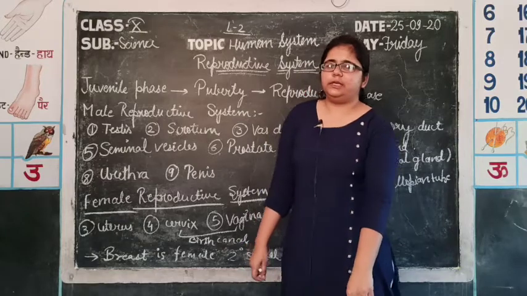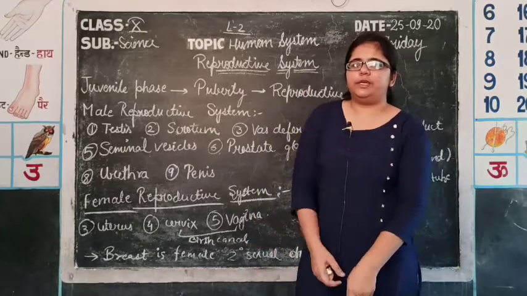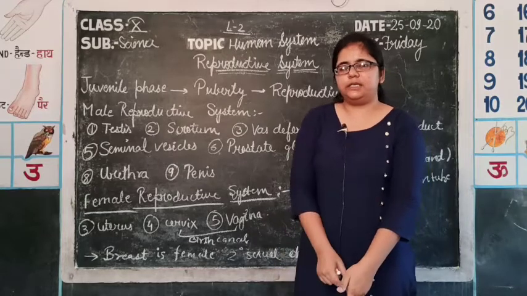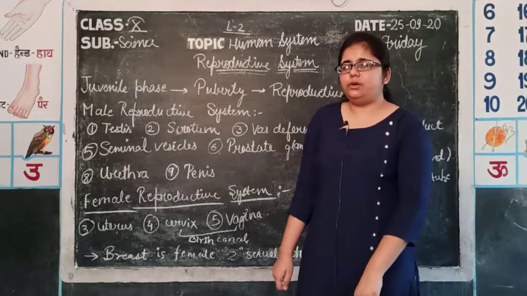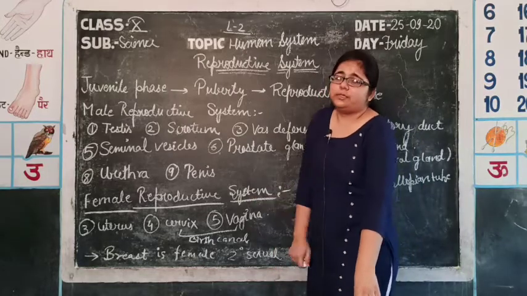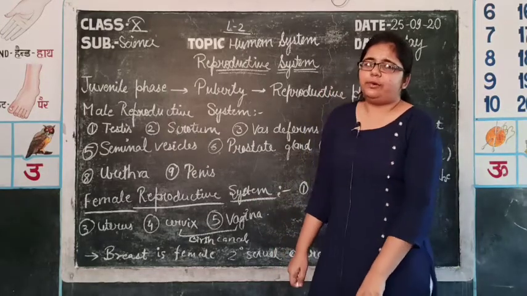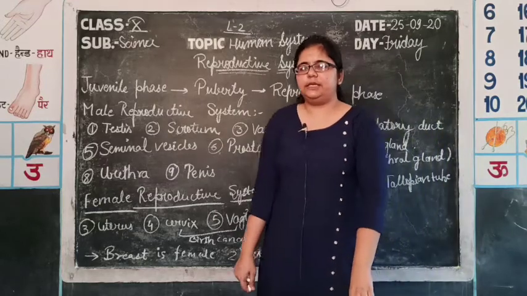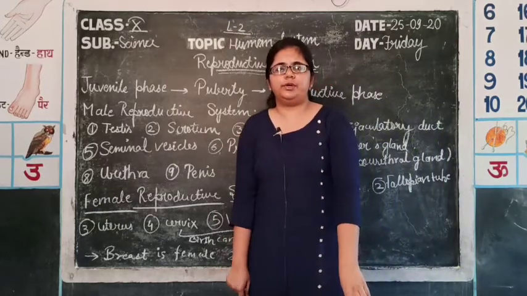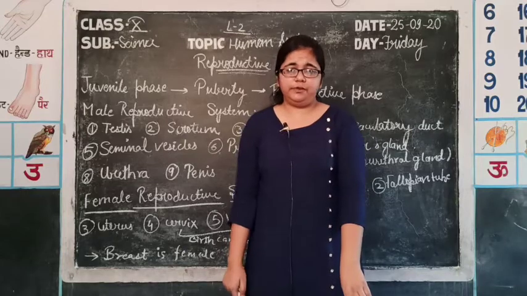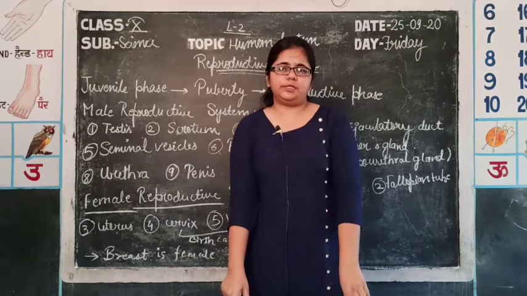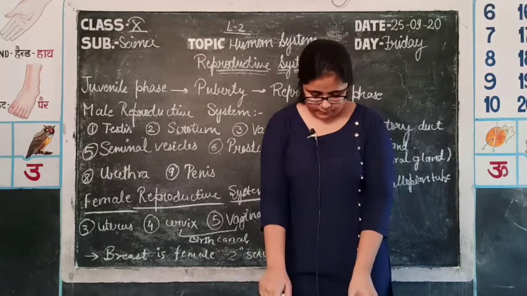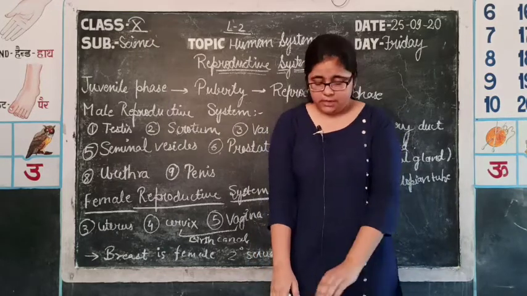Now you will think, what happens at the age of puberty so that so many morphological and physiological changes occur in the body? The main role is of hormones. The male hormone is testosterone, which is secreted from the testis, the primary reproductive organ of males. And in females, estrogen and progesterone, these hormones are secreted from the ovaries, and these lead to the changes.